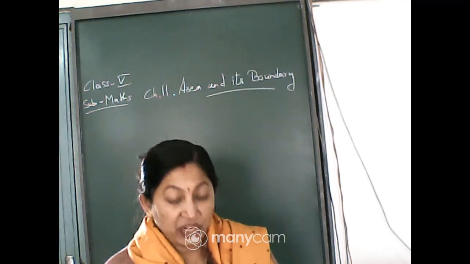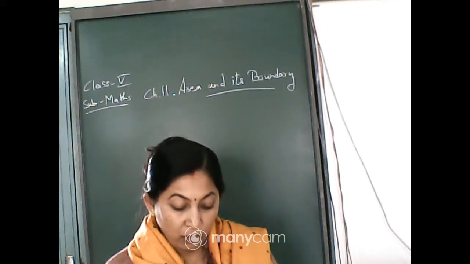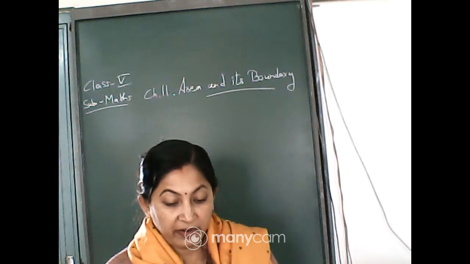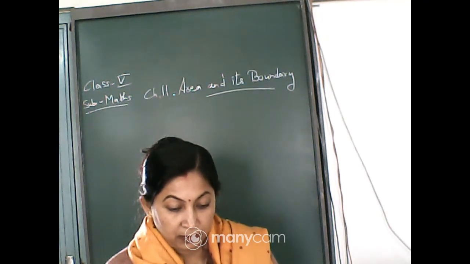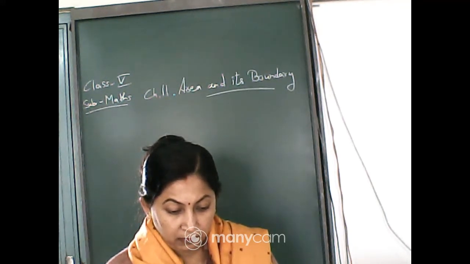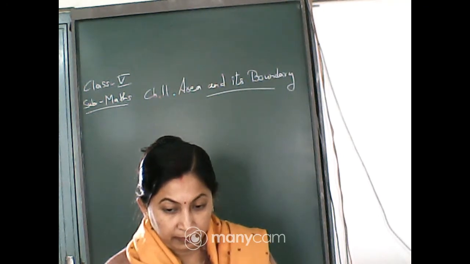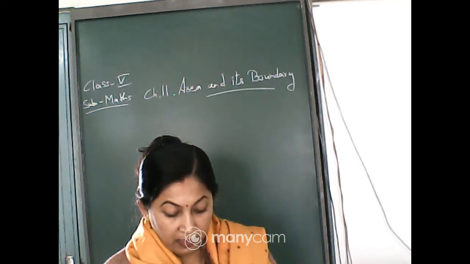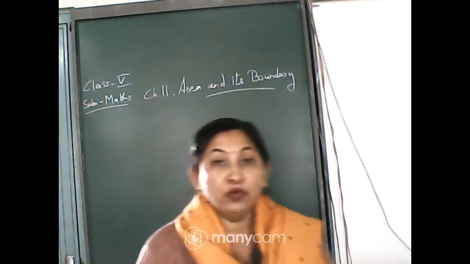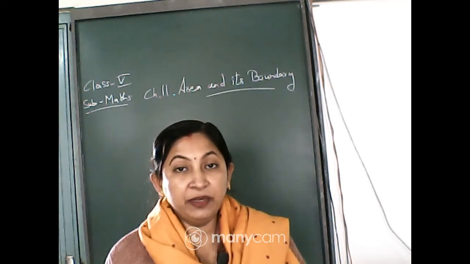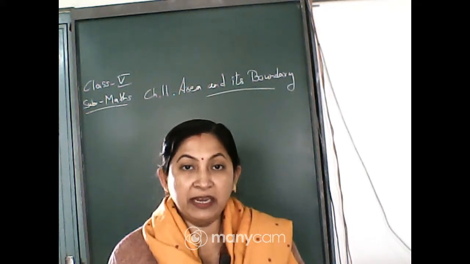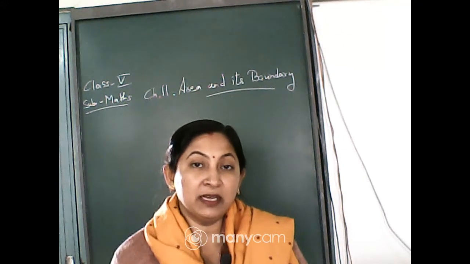So, let us start chapter number 11, area and its boundary. Everyone take out page 146. I am going to read the chapter, you just see. Area and its boundary. In this chapter you will read about area and its boundary. Naturally, boundary means the perimeter, and area, as you know, is the inside portion.